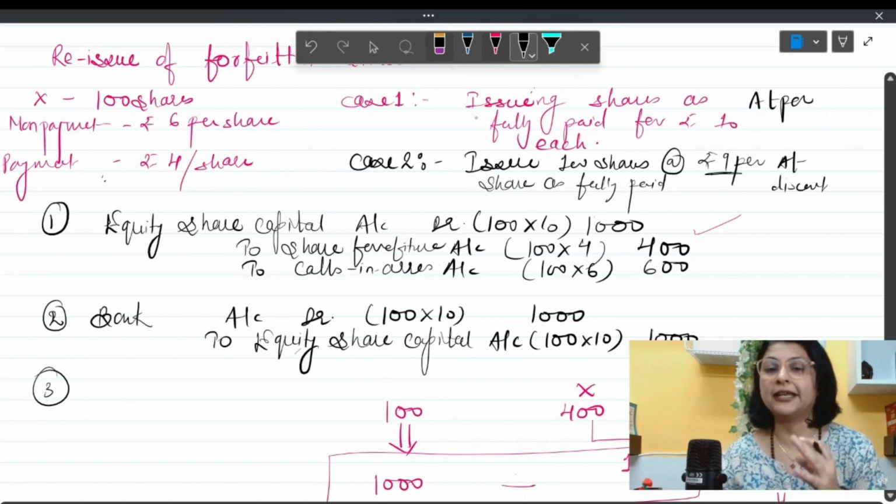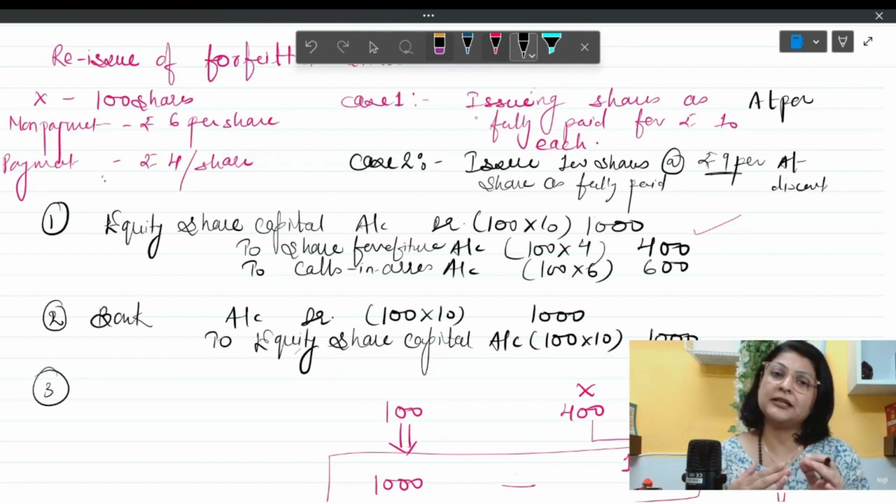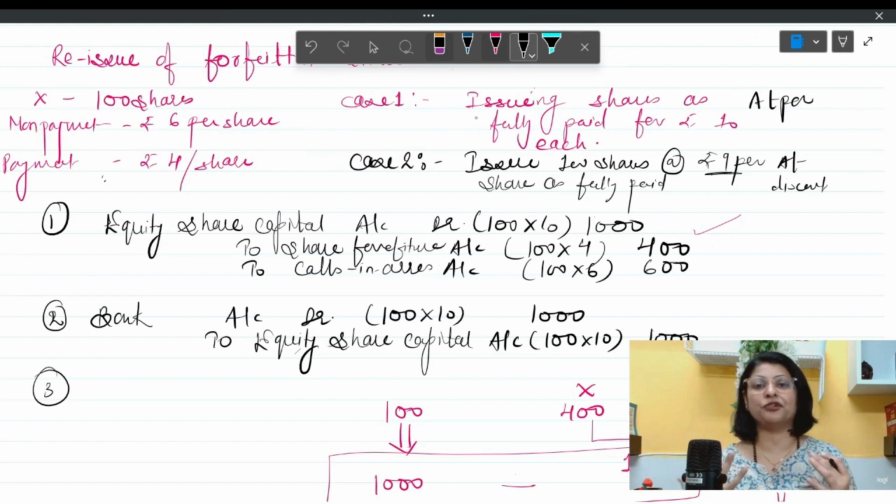Yes, you have studied correctly. Only debentures can be issued at discount. Issue of shares cannot be at discount. But there are certain exceptions. Like at the time of reissue, it is possible that the company issues the shares at discount, because at this time, company is not inviting public at large by issuing the prospectus. It has to find privately some investor who is interested in buying the shares. So there is a possibility that company issues the shares at discount.